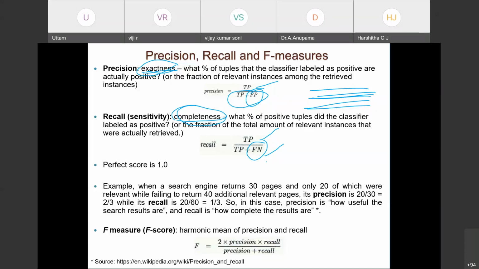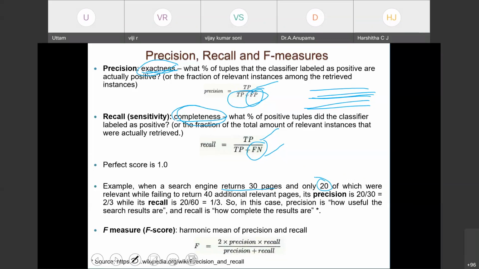We gave some keyword search, which returned 30 pages of links to us, out of which 20 were relevant, while the search engine failed to show another 40 additional relevant pages to us. So the observation is that the search engine gave us 30 pages, out of which 20 are useful to us, and it failed to return 40 additional pages which were also relevant to us.